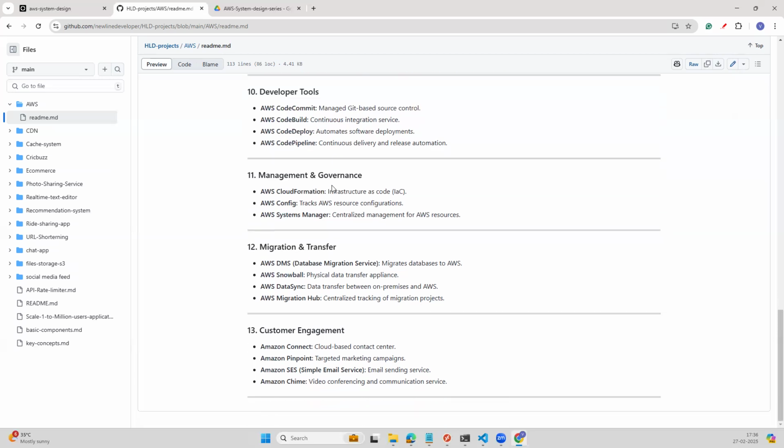Here we can see AWS CloudFormation, which is like a native language in AWS to write our infrastructure as code. Okay, so that will help us to keep track of our infrastructure in code format, version control, everything we can do. And then we have AWS Config, which helps us to track the AWS resource configurations. We have AWS Systems Manager, which is centralized management for AWS resources.